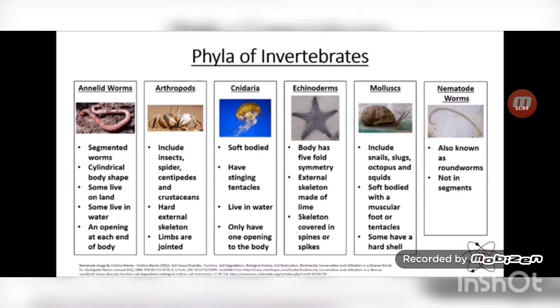Arthropods include insects, spiders, centipede and crustaceans. They have hard external skeleton and their limbs are jointed. Example, cockroach.